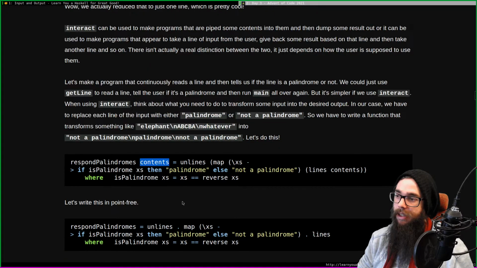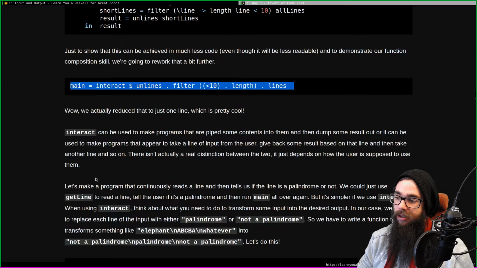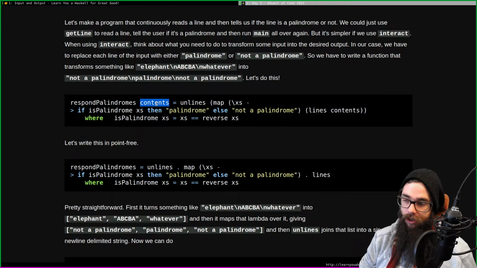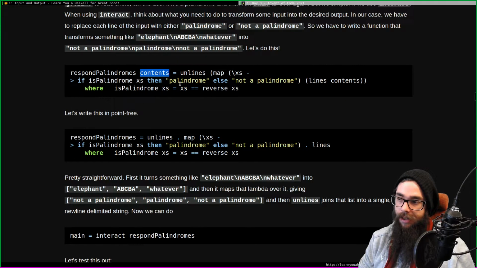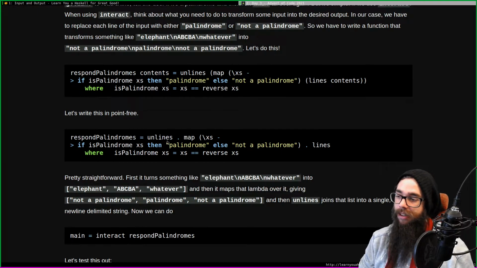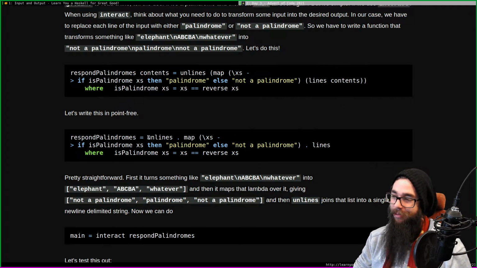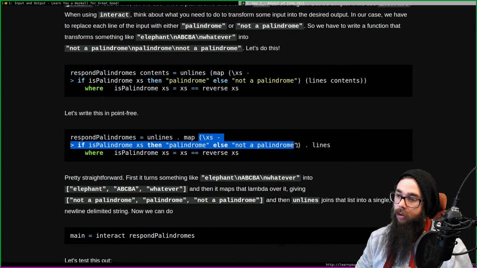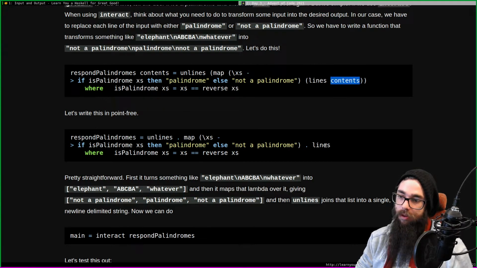It's like I said before, right? The goal is to get here. The goal is to remove contents. So I like the way that the text is doing, right? First showing us with the contents, and then showing us without. Because that is where we're trying to get. That's the goal. That's the cool Haskell programmer, I suppose. Doing it this way. A non-Lisp way, yeah. Right, unlines map. Oh, look at that. We even remove contents, right?